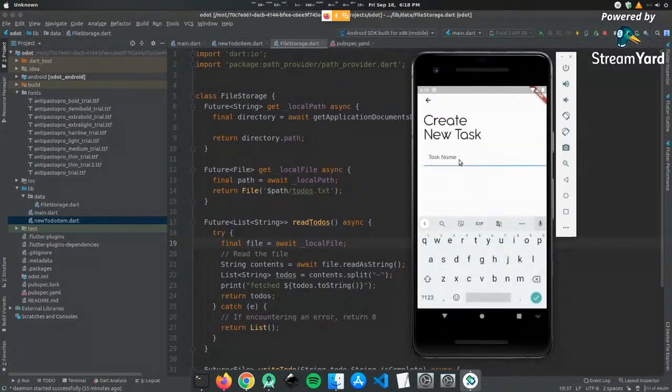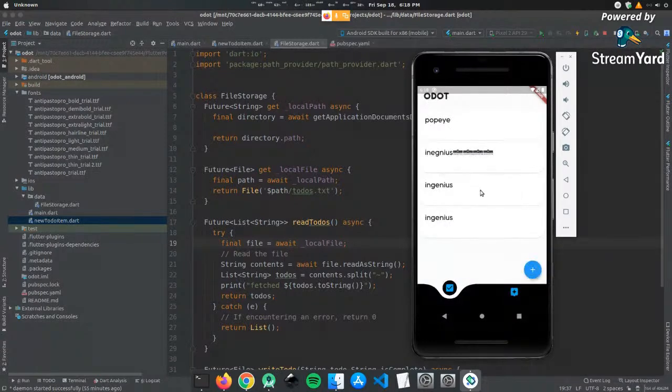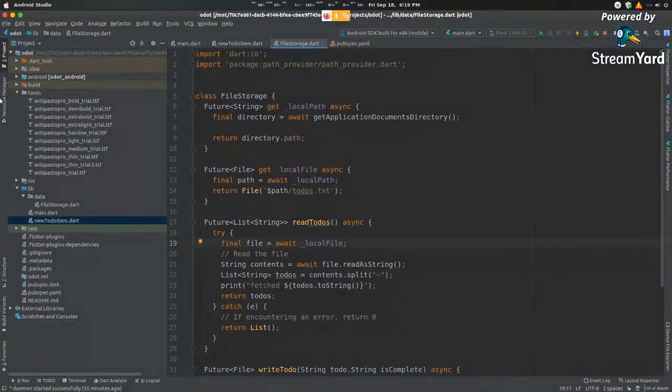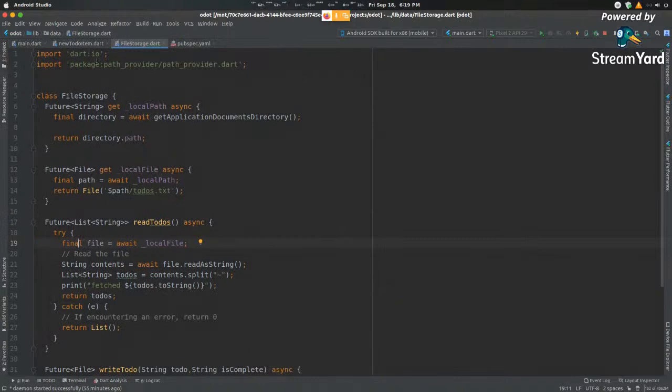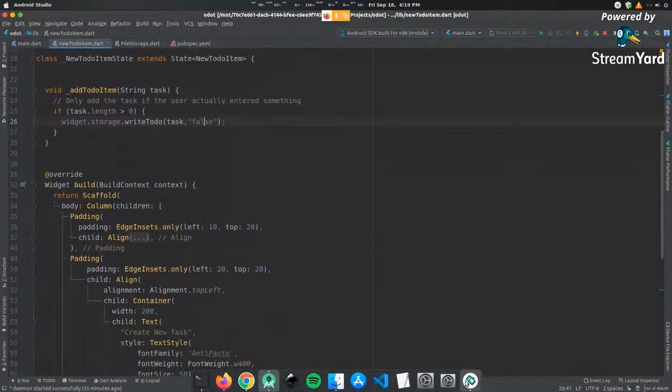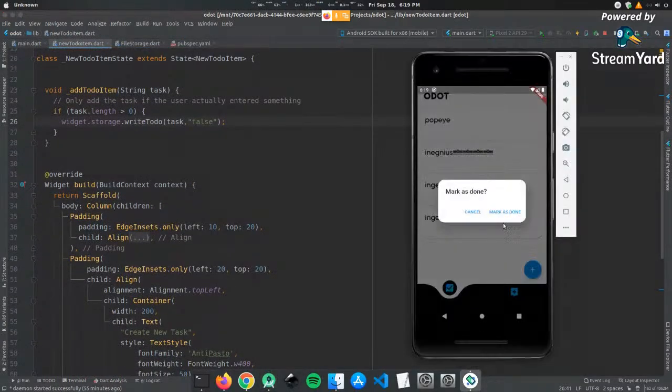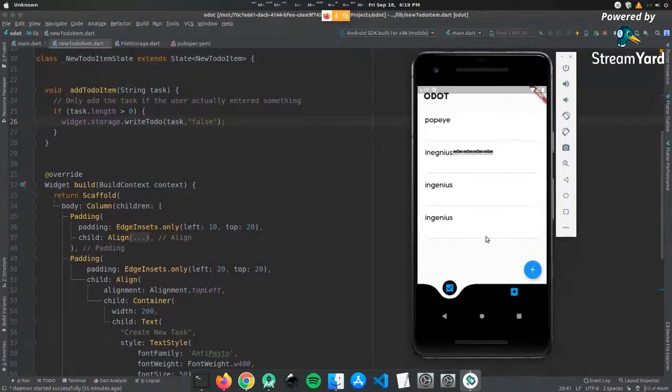So let me add in over here another one, and click the tick button. You see that the widget disappears and we have another item added here. Right now it seems to be overwritten. There seems to be something that went wrong in the middle, so that's something we need to be careful of. So that is your basic to-do application. When we select this, we can mark it as done, and it'll automatically be deleted from the database.